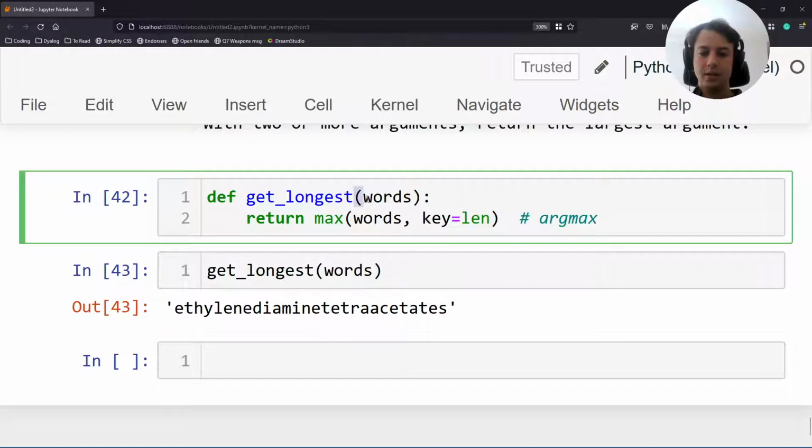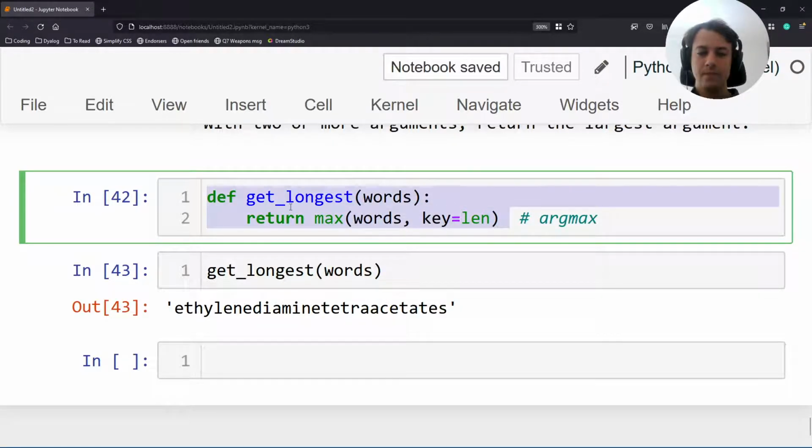This function takes an argument words, and the only thing it does is it has this recipe here. It has the max, and this thing is fixed, right? This is there. It's set in stone. I'm not going to change this depending on the argument. No, this is already there. The only thing I'm going to do is take these words and put them in there, right? It's the only thing I'm doing. It's the only point of this function.